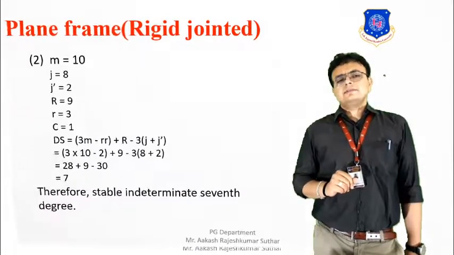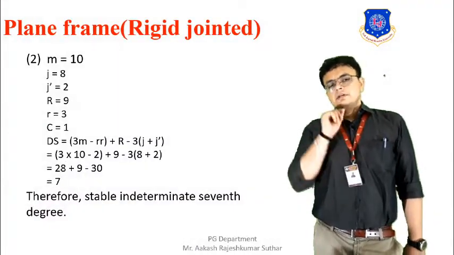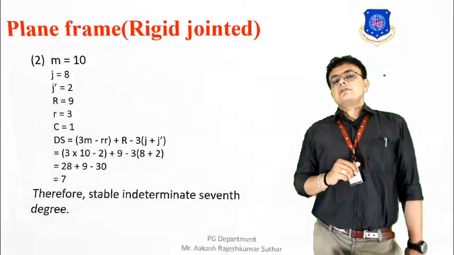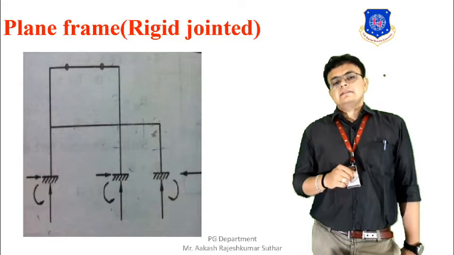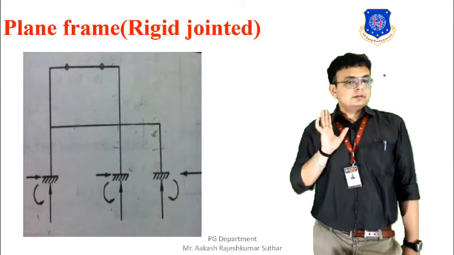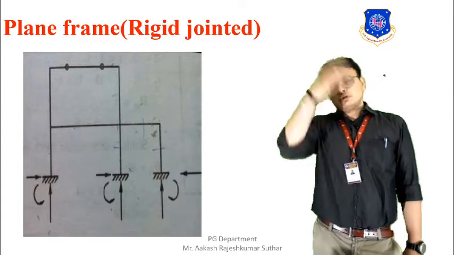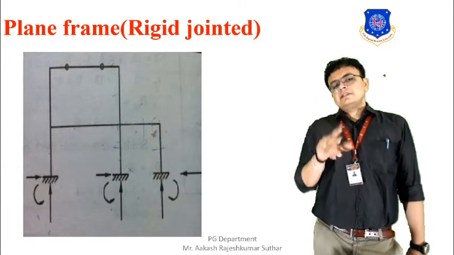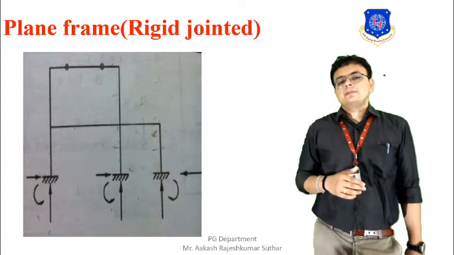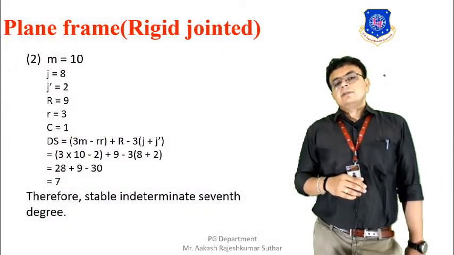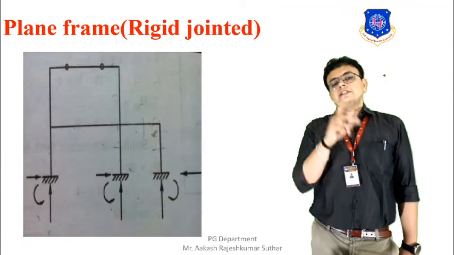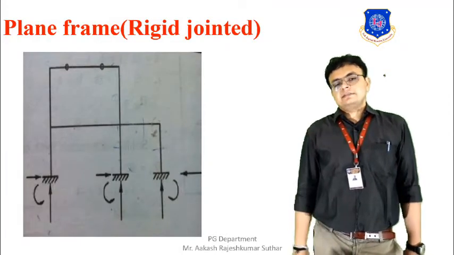Let's solve it. First of all, the total number of members in the figure is 10. You can count it from the figure: 1, 2, 3, 4, 5, 6, 7, 8, 9 and 10. In the top section where there are 2 pins, there are 3 individual members. Then the number of joints in the figure is 1, 2, 3, 4, 5, 6, 7 and 8. 8 joints are there.